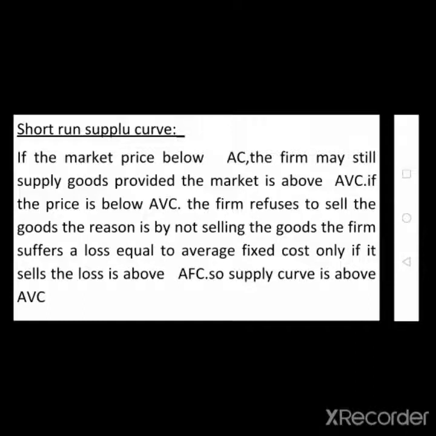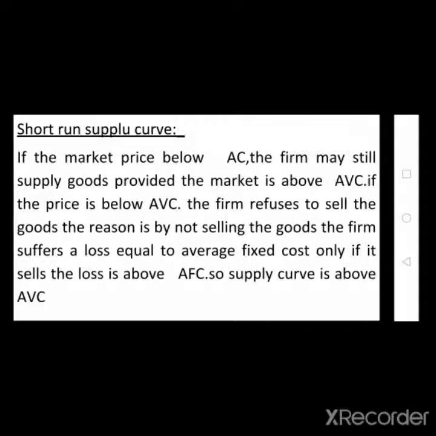If you observe the supply curve in the short run, if the company fixes the product price above the variable cost, the company is ready to sell the goods in the market. Because even if the fixed cost is not covered, but the variable cost is covered, the company is ready to sell, because the fixed cost is fixed. That is, if the machine life is 10 years, for 10 years the fixed cost is fixed.